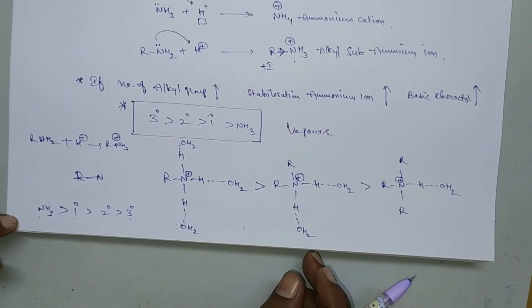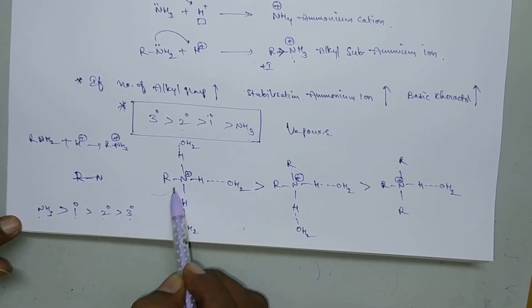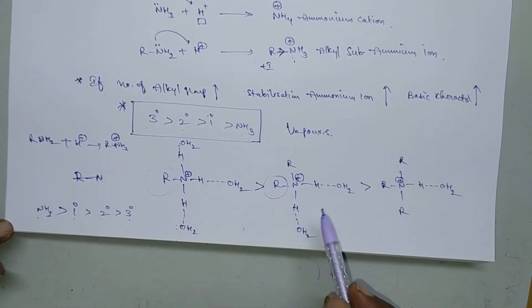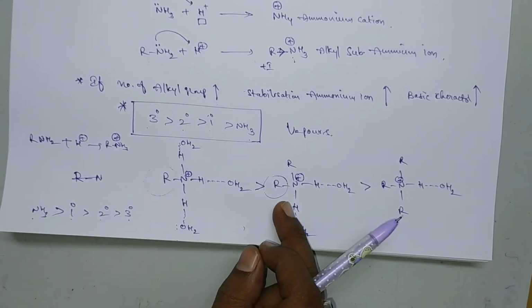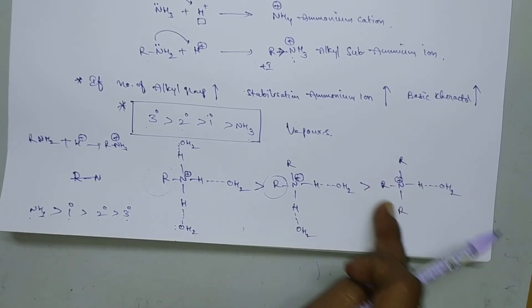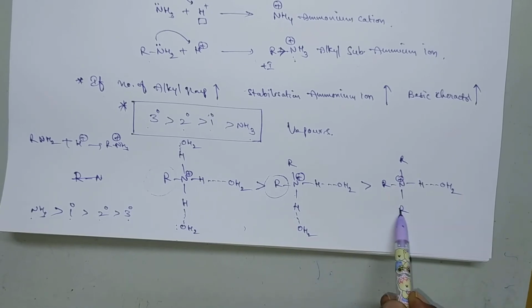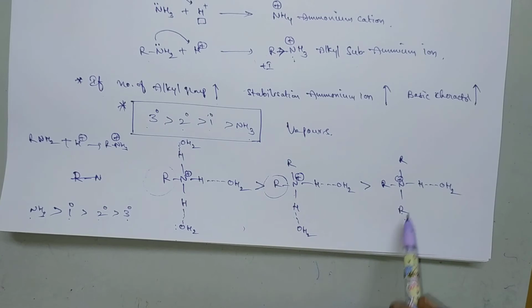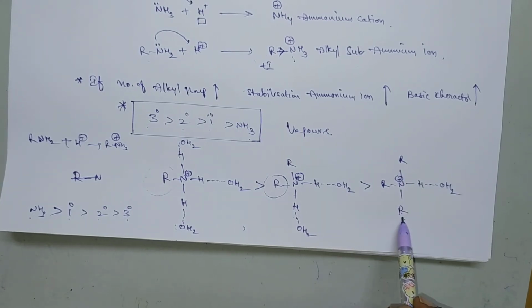But this will not be true in all situations, because it depends upon the nature of these alkyl groups. The greater the size of the alkyl group or the greater the number of alkyl groups, the lesser will be the stabilization. With 3 alkyl groups there, lesser will be the solvation, and also the stabilization of the ammonium ion.